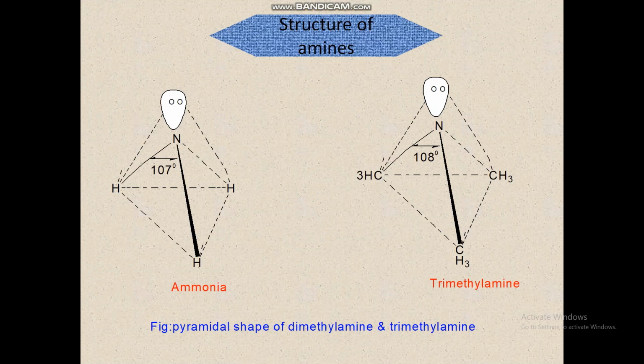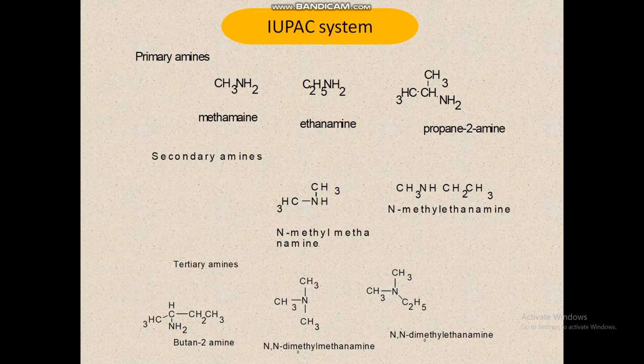In the common system, what we have seen is that the word amine is added after the name of the alkyl group attached to the nitrogen. Here, in the IUPAC system, we have to remove the final E of the name from the parent alkane and add the suffix amine. Example, methanamine, ethanamine, propan-2-amine.